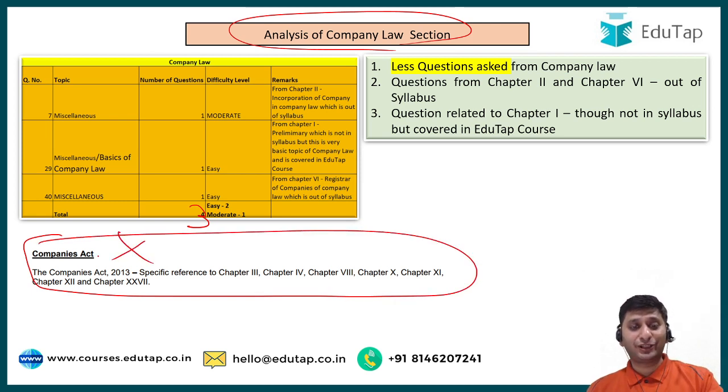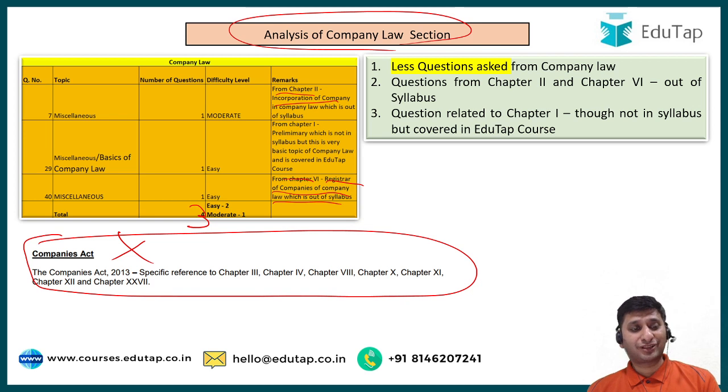One question was related to chapter 2, incorporation of company, which was not in the syllabus. One question was from chapter 6, registrar of companies. Both of these are not given in your syllabus. If you see the syllabus, nowhere is it given, chapter 2 and chapter 6.